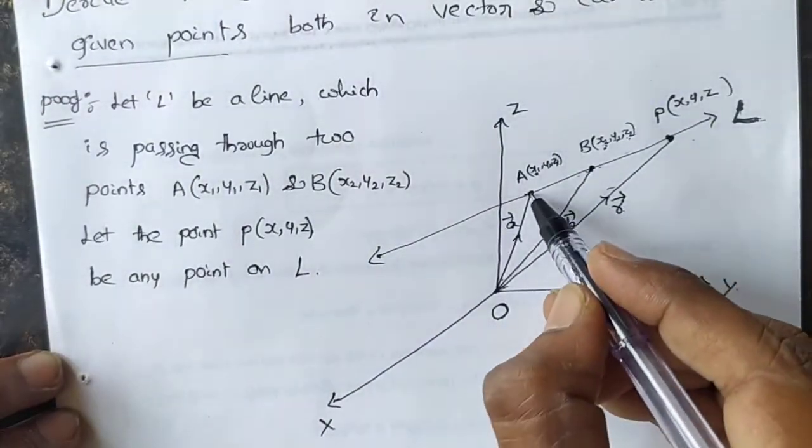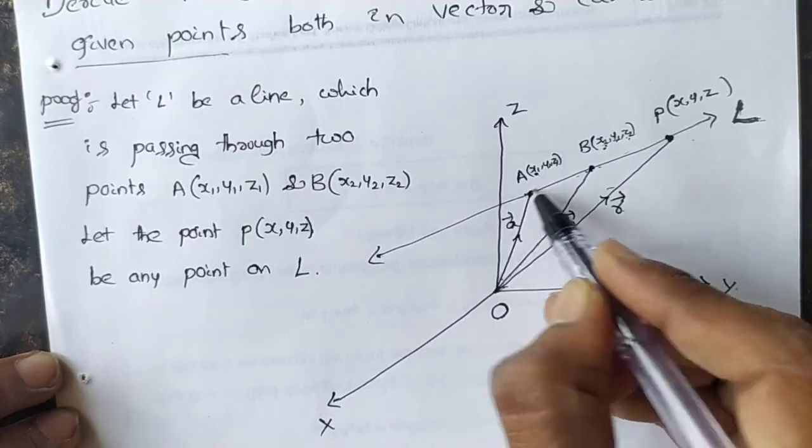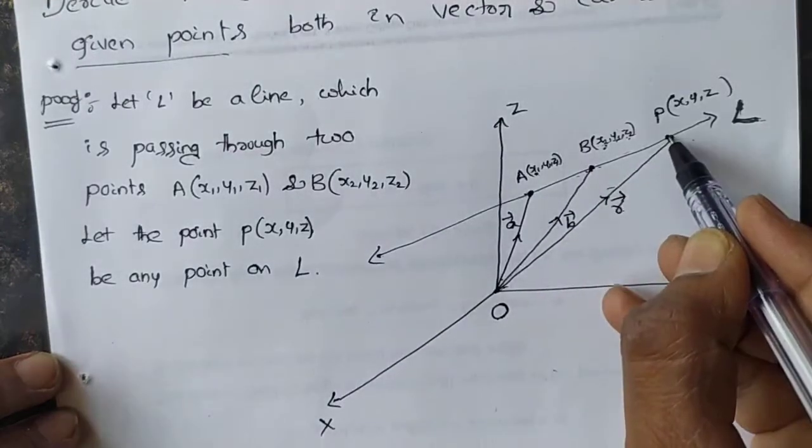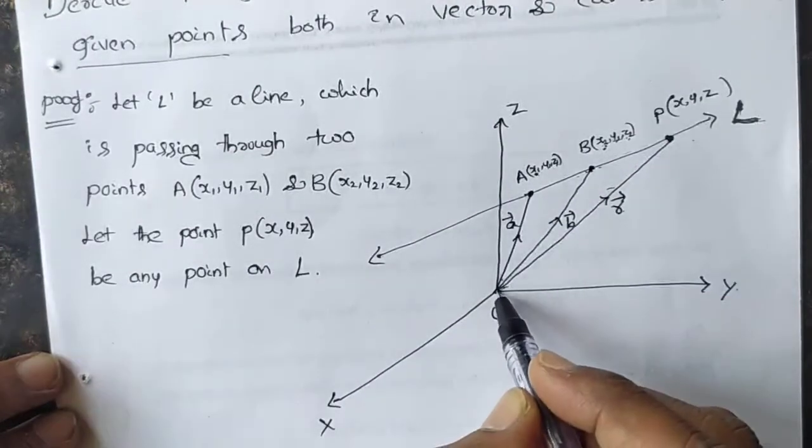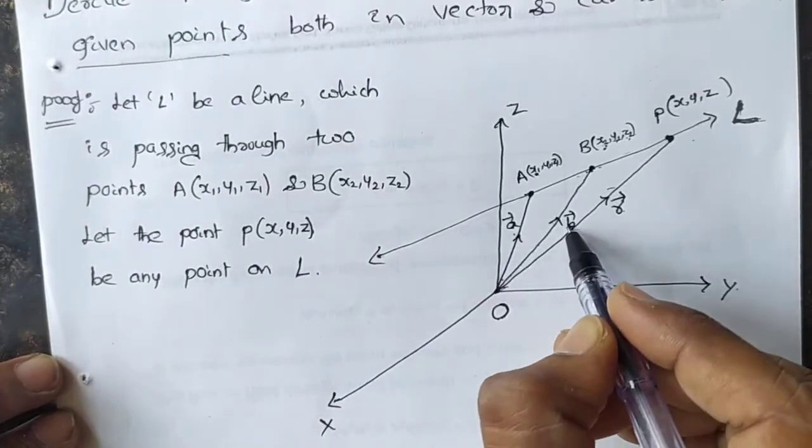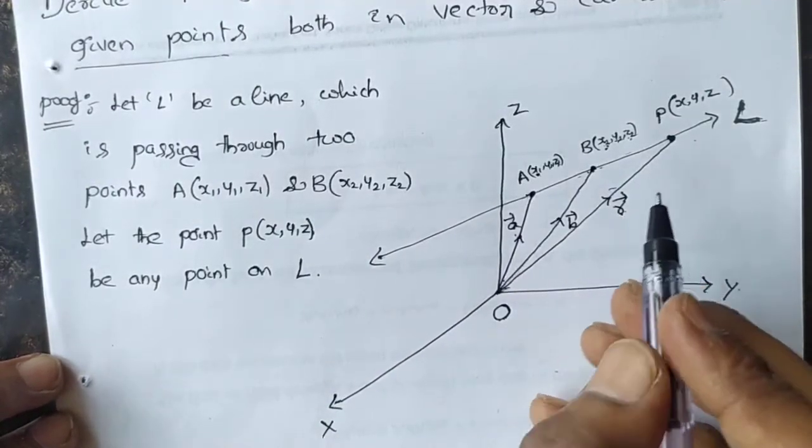Next is what? The position vectors of the points A, B, and P with respect to the origin are A vector, B vector, and R vector.